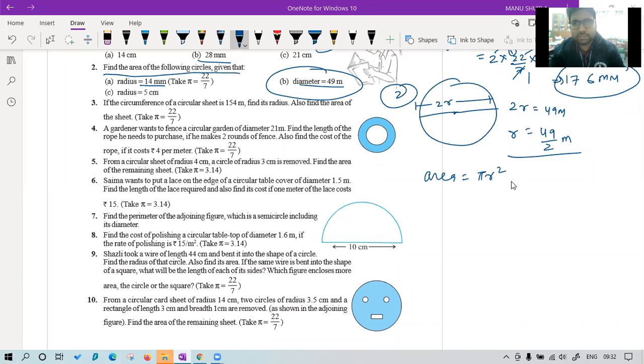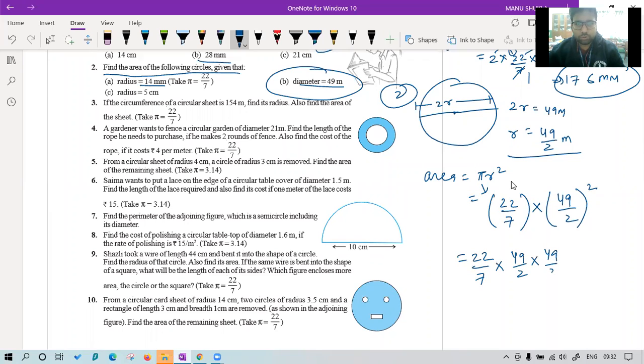The value of pi we will use here as 22 upon 7 because nothing is mentioned about pi. If it is mentioned that we are going to use 3.14, then only go for that. Multiply with r square, that is 49 upon 2 whole square. In the next step, we can write 22 upon 7 multiplied with 49 upon 2 multiplied with 49 upon 2.